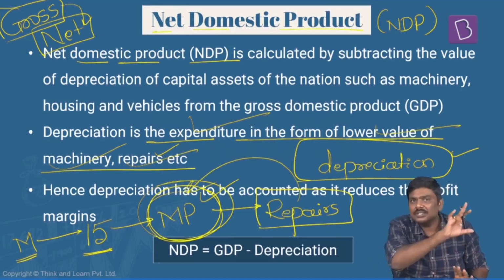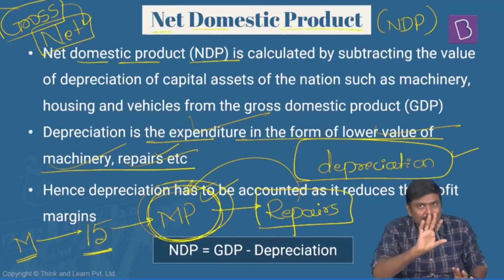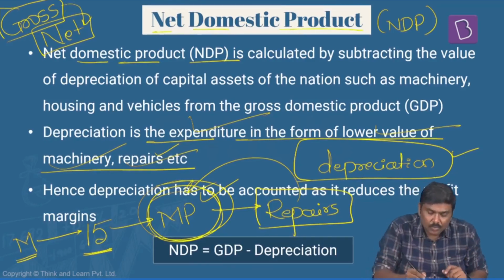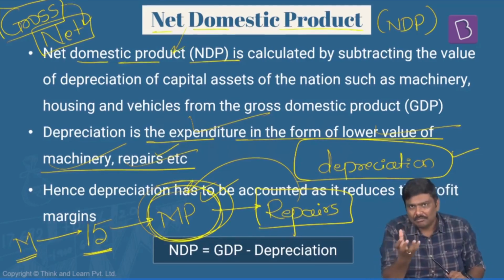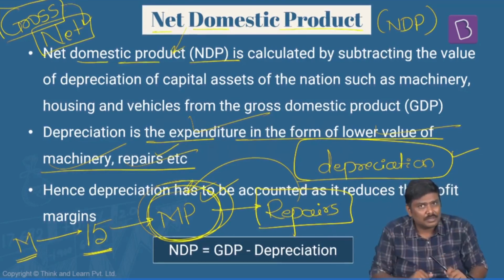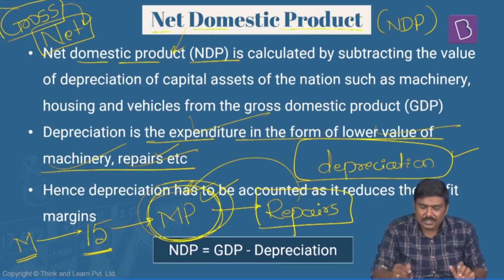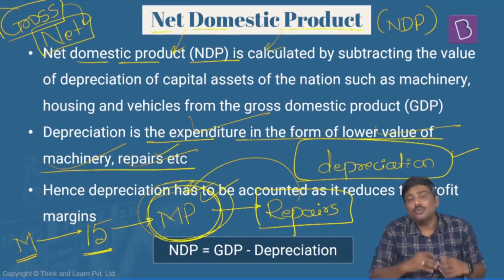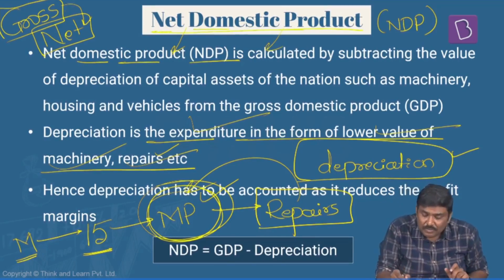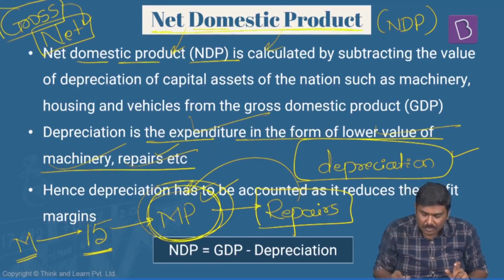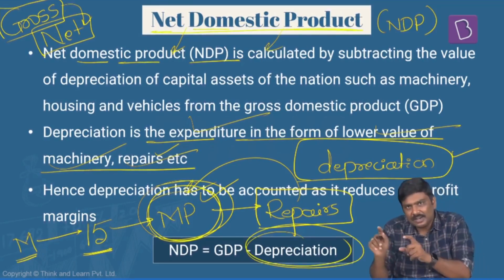But depreciation does not account for the value addition done in the economy. That is the precise reason. What we do is, from GDP, GDP is nothing but quantity into market prices. And within these market prices, there is a depreciation amount. So to arrive from GDP to NDP, we will basically deduct this particular depreciation.